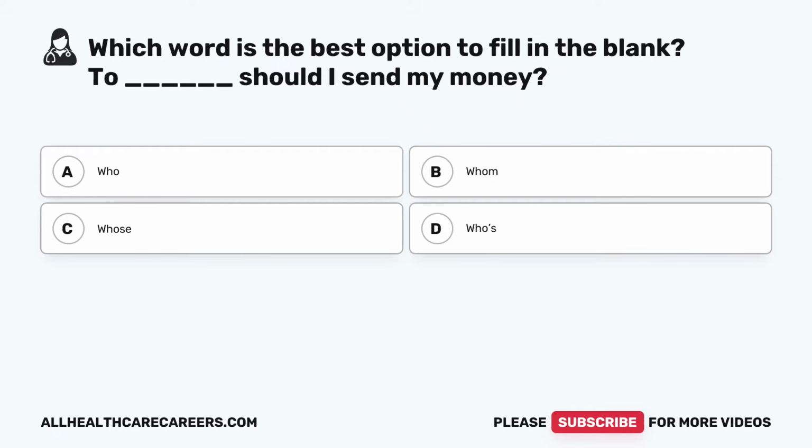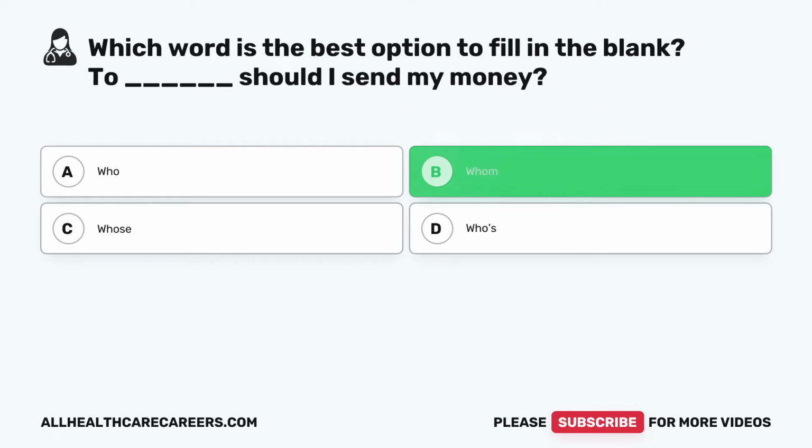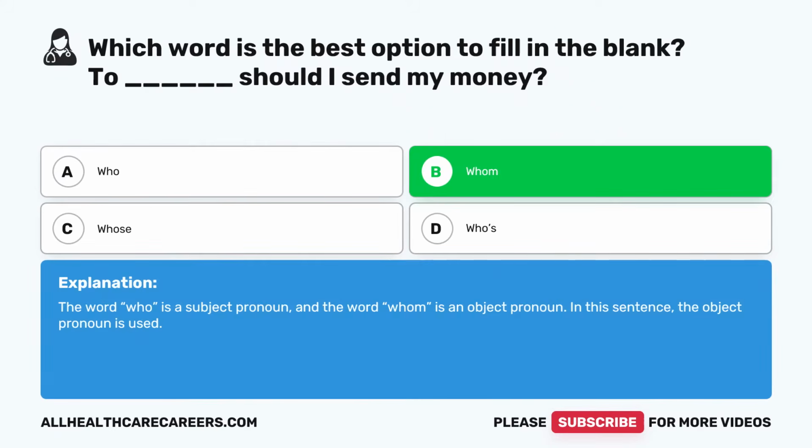Now let's get started. Which word is the best option to fill in the blank? To blank should I send my money? A. Who. B. Whom. C. Whose. D. Whose. The correct answer is B. Whom. The word who is a subject pronoun, and the word whom is an object pronoun. In this sentence, the object pronoun is used.